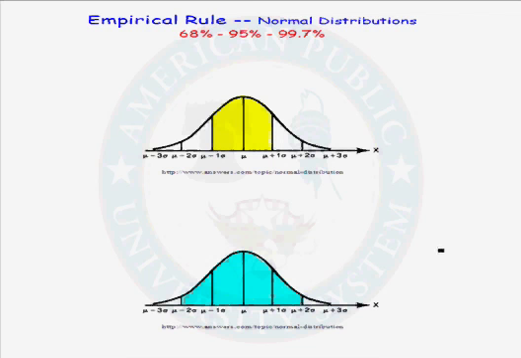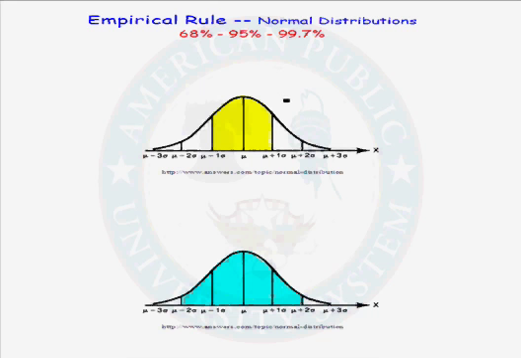In this lesson, we will talk about the empirical rule, which is also known as the 68, 95, 99.7% rule. The empirical rule is for normal distributions. One of the nice properties of the normal distribution is that if we go out 1, 2, or 3 standard deviations from the mean in both directions, we can determine approximately what percentage of observations will fall within that region.